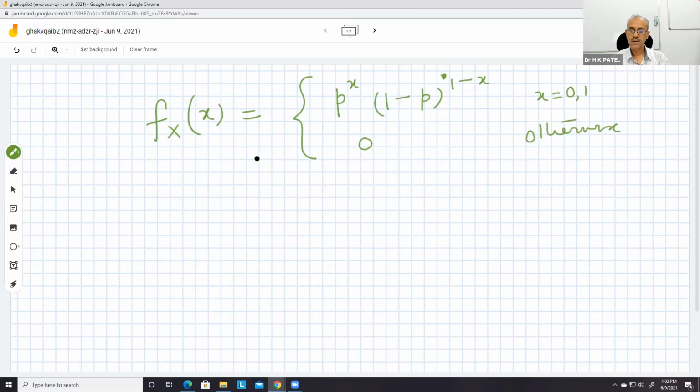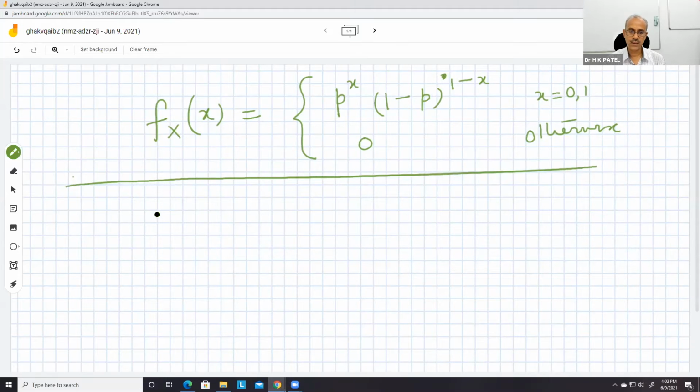So the question was, why are we taking this 0 value, because we know that we have only two possibilities, either 0 or 1. So the reason behind this is actually the PMF or PDF, that is probability mass function or probability density function.